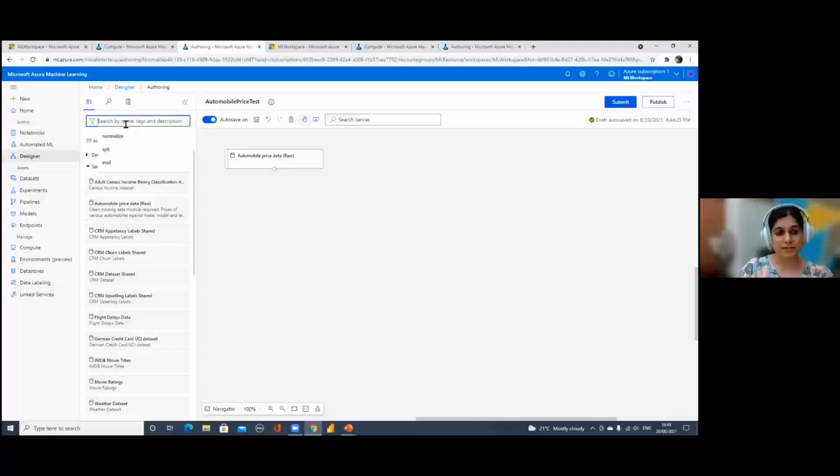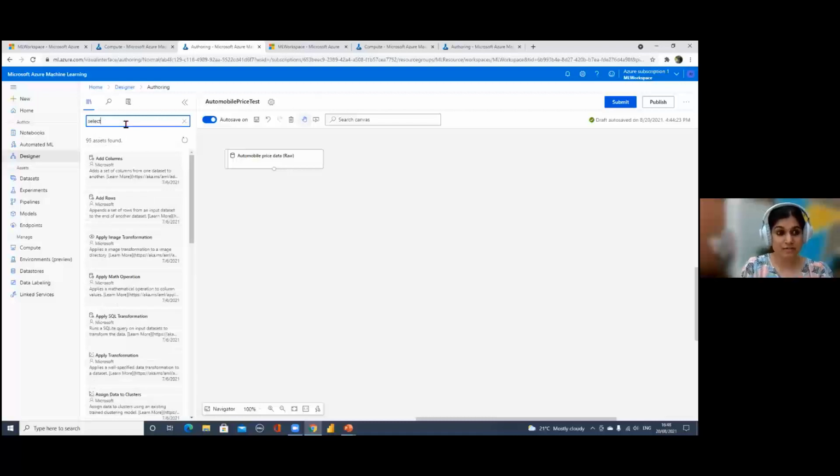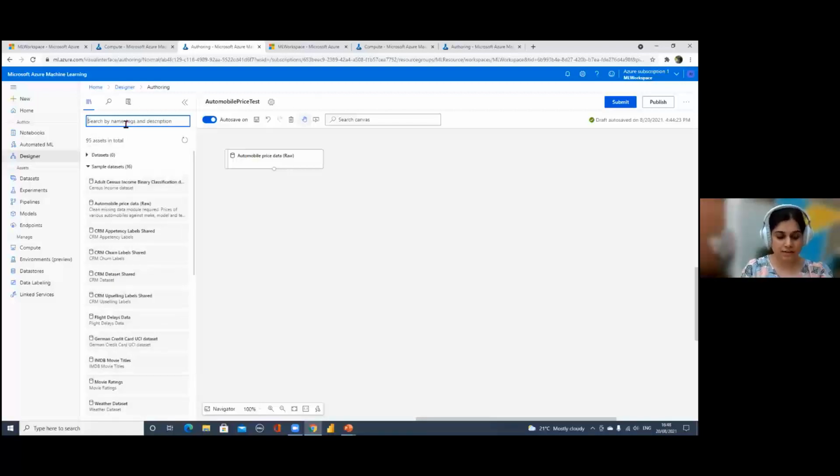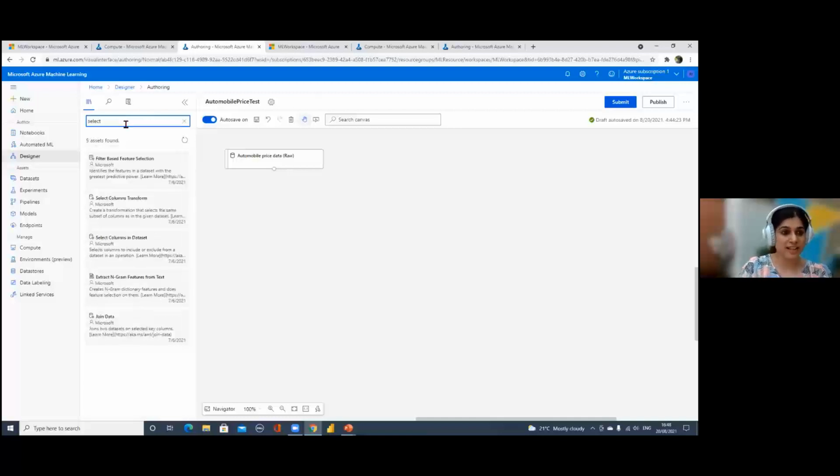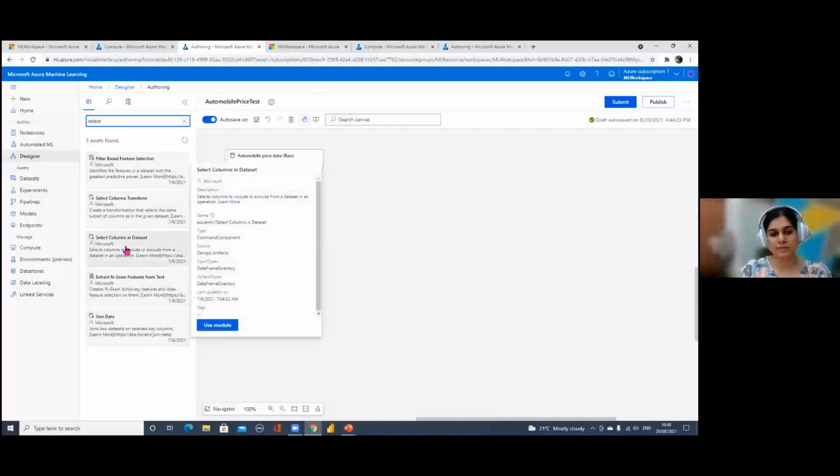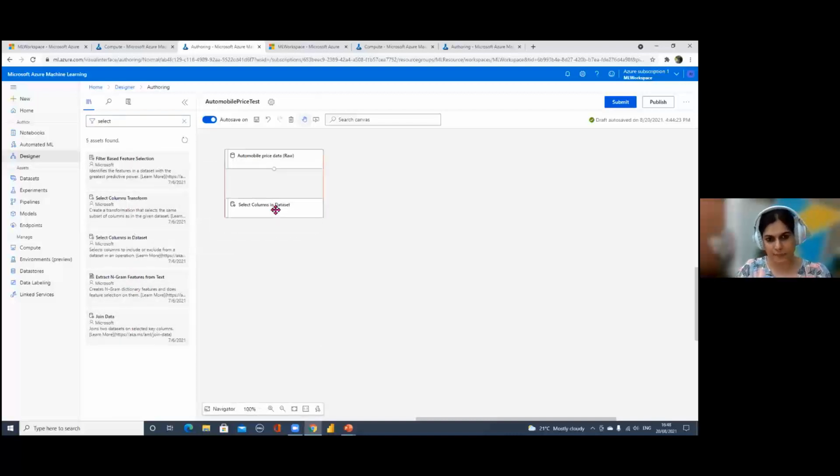To select columns in your data, there's a node called Select. You can just search for it. It's too easy. You don't need to know everything first-hand. You can just type select, and you get different suggestions. Now, what I want to do is select columns from my data set. So I'll just drag this node.